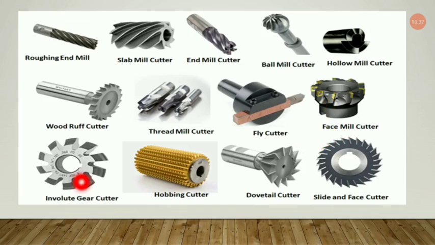Now the involute gear cutter, as you can see from the name, is very important because we are going to cut different gears, and apart from cutting, we are also shaping the gears. So the involute gear cutter is very important among milling machine cutters. Now this is a hobbing cutter. This is also used for gear cutting. Hobbing is an operation for gear cutting.